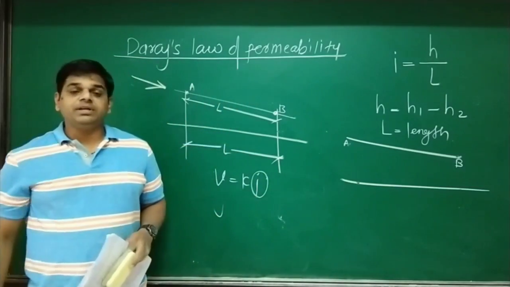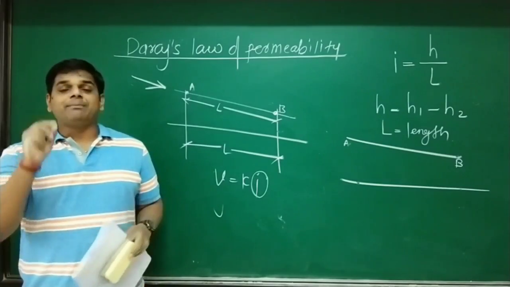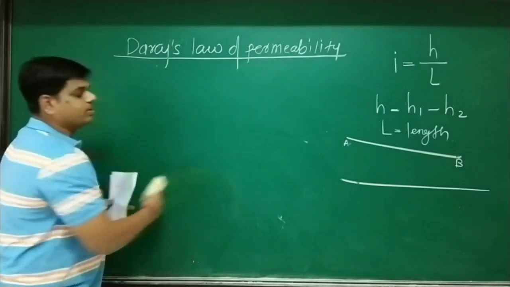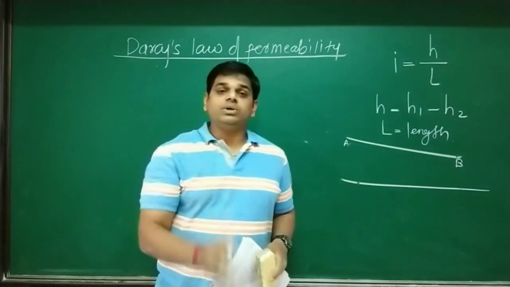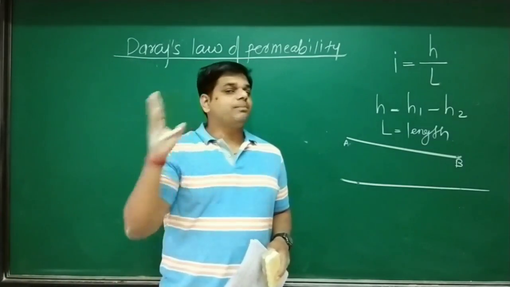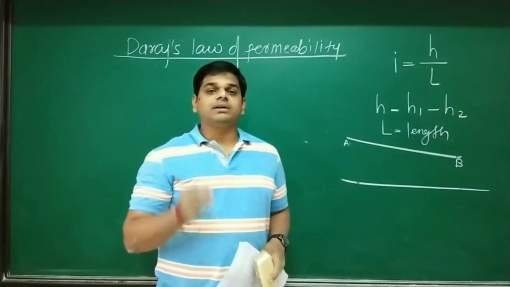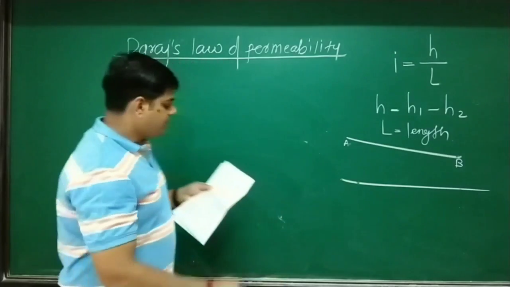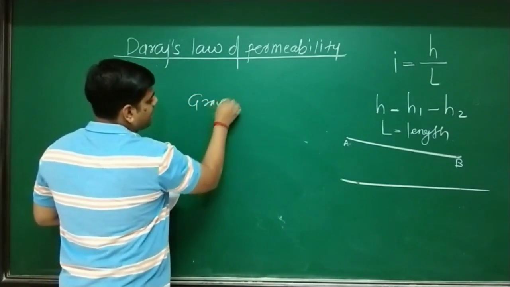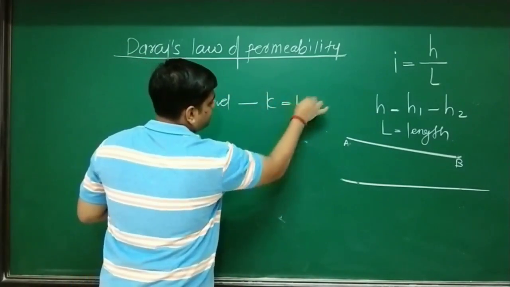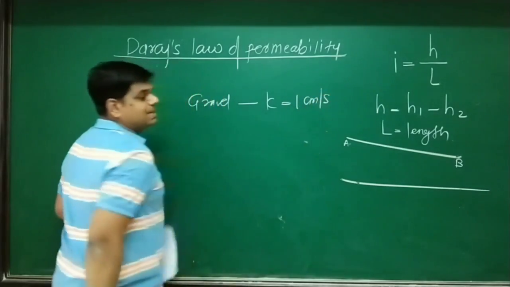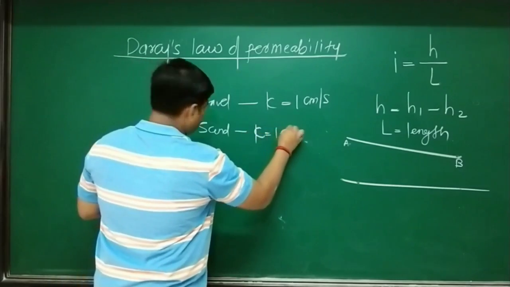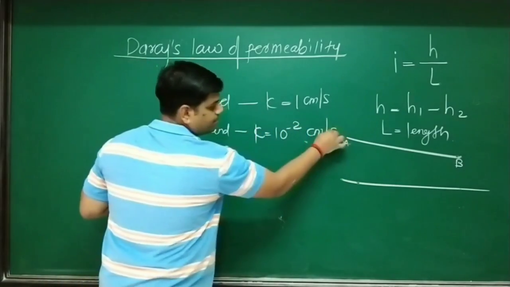And the second note given in your notebook is the approximate values of K. Remember, these values are most important for MPSC examination questions, particularly in match the pairs, or sometimes identify the correct range of permeability for a specific type of soil. So here it is given: when we have soil like gravels, the K value is approximately 1, expressed in centimeter per second. When we have sand, the K value is in the range of 10 raised to minus 2, unit cm per second.